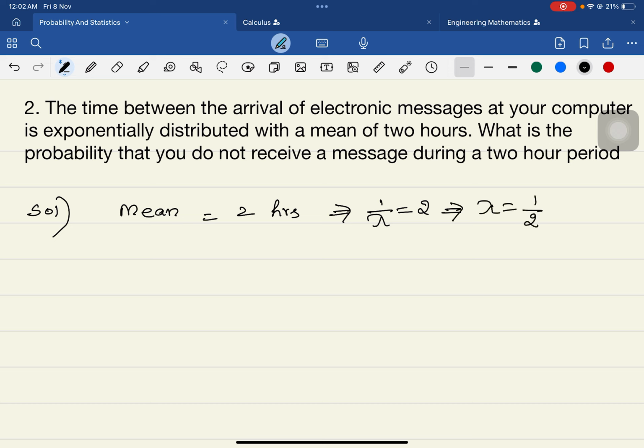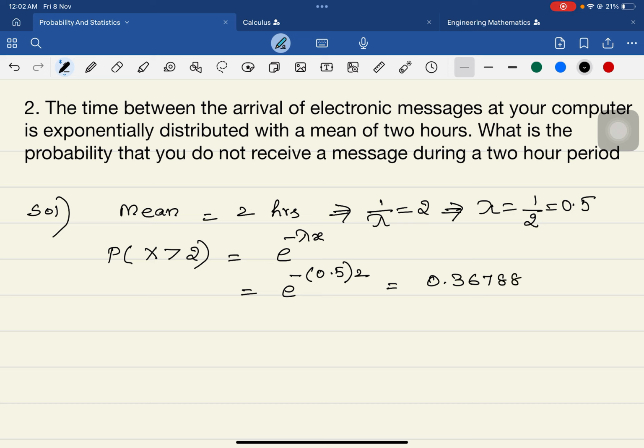Now we are going to find the probability that you do not receive a message during a 2 hour period. That means for less than 2 it is 0. What is it for greater than 2? Let us see. That is given by e raised to minus lambda x, and the lambda value is half, that means 0.5. So it is e power minus 0.5 times the x value, which is 2. This value gives you 0.36788.